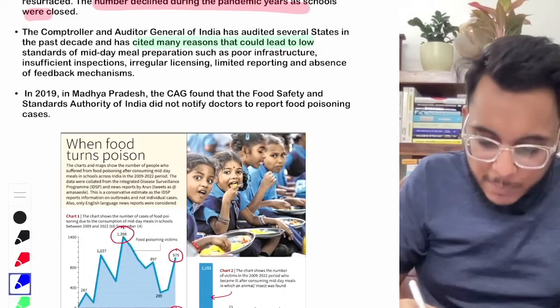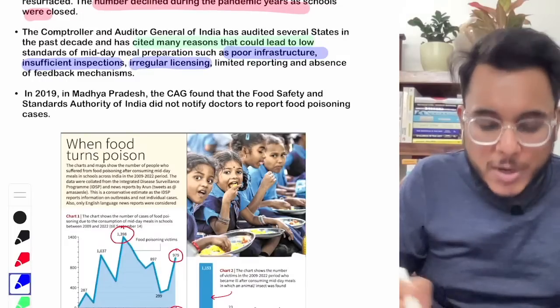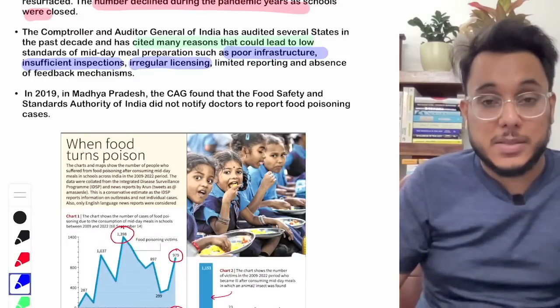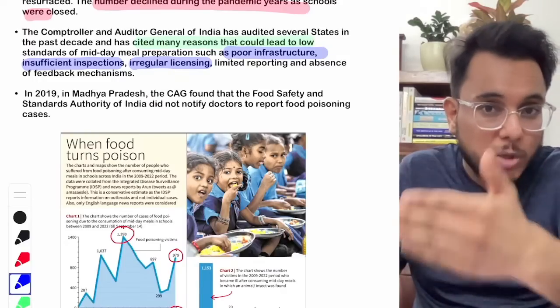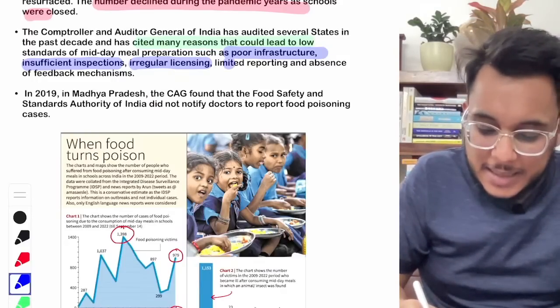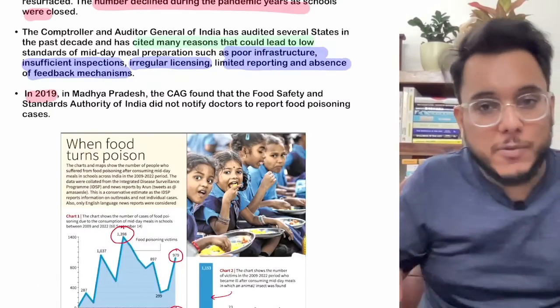Number one, poor infrastructure, insufficient food inspections, irregular licensing. Many a time the organizations which have been given the task to prepare the food in the school are not properly licensed. Then there is limited reporting and absence of a feedback mechanism. For example, there is a case study of 2019.